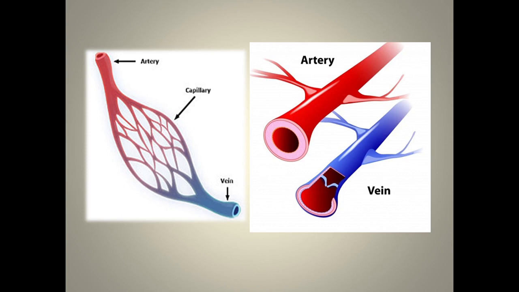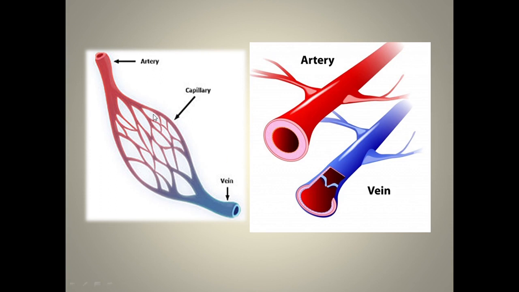Imagine a situation where the artery has a thinner wall like the vein, it won't be able to withstand that pressure. So arteries always have a thick wall. In veins, the flow is comparatively at a lower pressure, so they have a thinner wall.